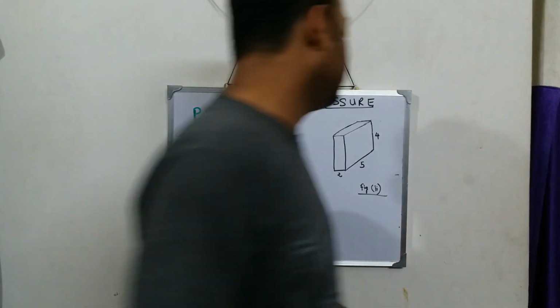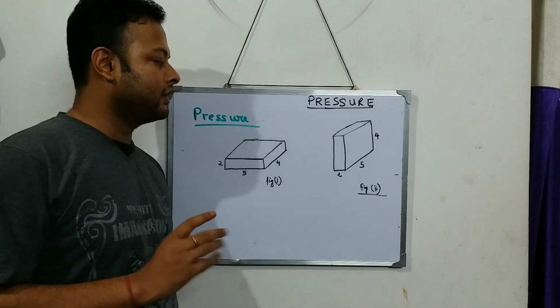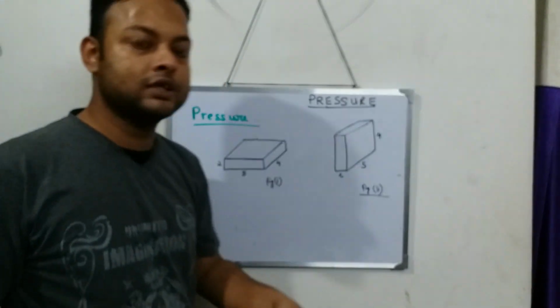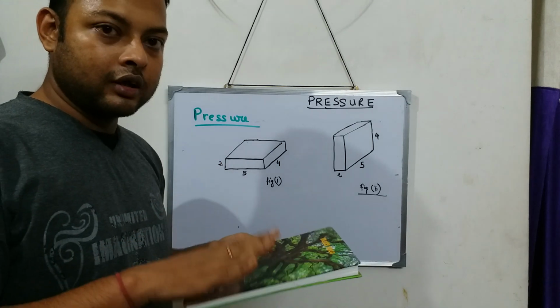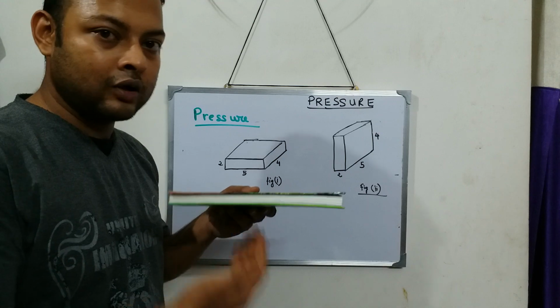Now, to understand the concept of pressure, I have taken an example. Say I consider this diary. This diary applies a certain kind of weight on the ground.